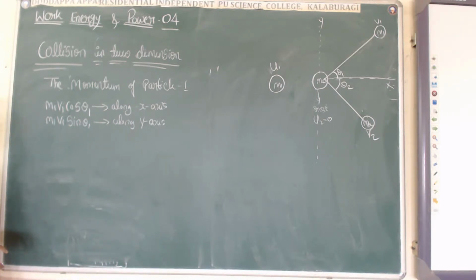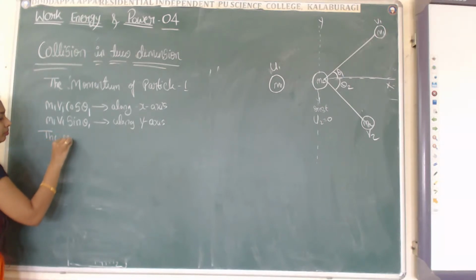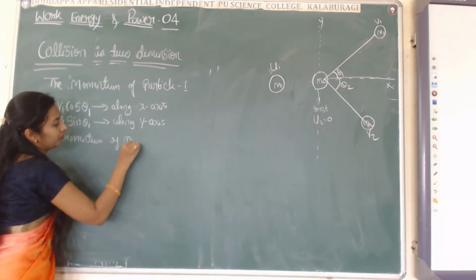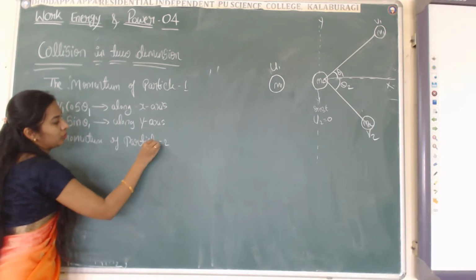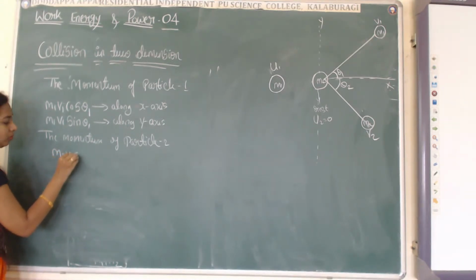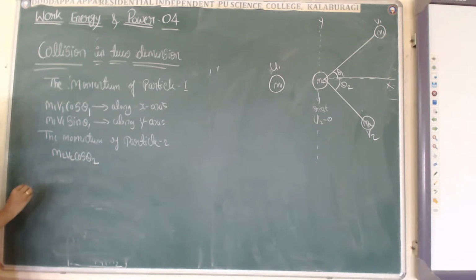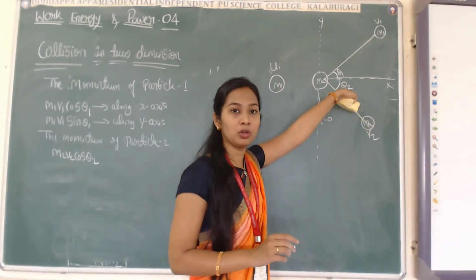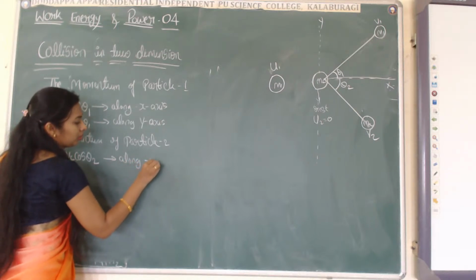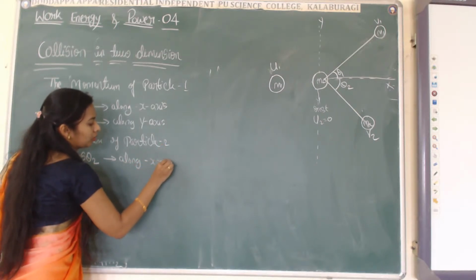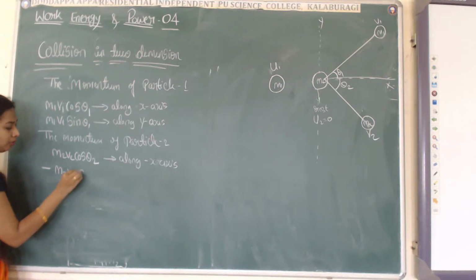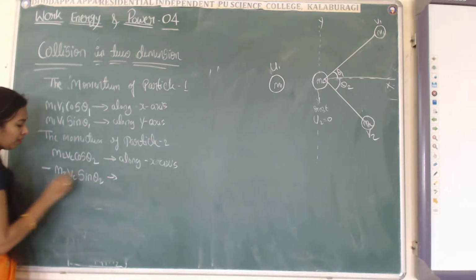Similarly, the momentum of particle 2 is given by m2 v2 cos theta 2 along the x-axis, and minus m2 v2 sin theta 2 along the y-axis. Why am I taking a minus sign?